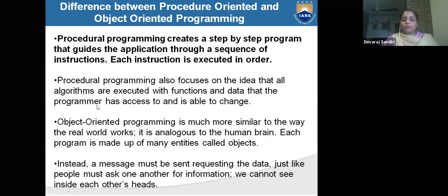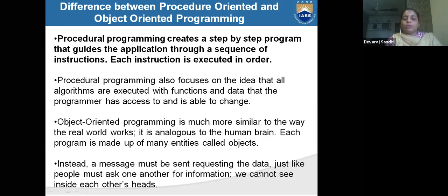But object-oriented programming is much more similar to the real world. You have to take one class and one object. As I told you, the class is dog and the object is your dog's name, and inside it are the characteristics and the works, called methods or attributes. Each program is made up of many entities called objects. Instead, a message must be sent to request the data.